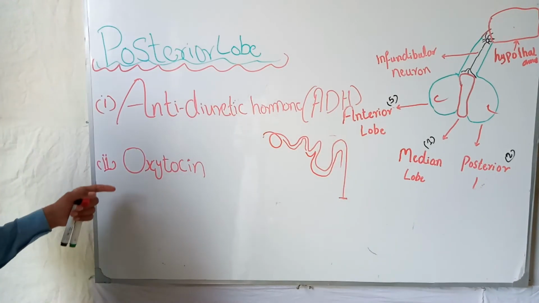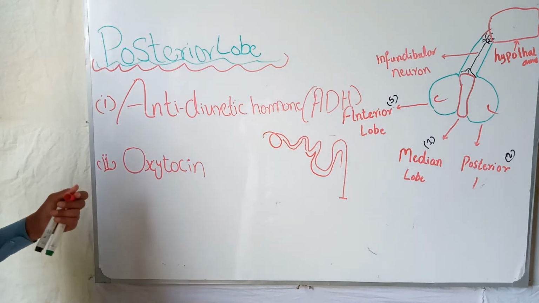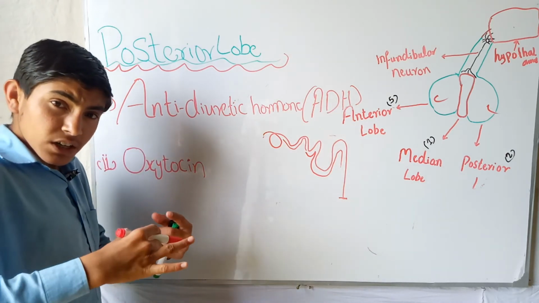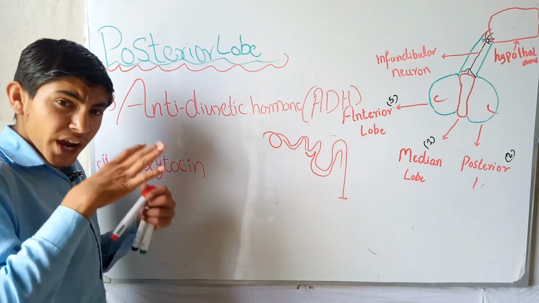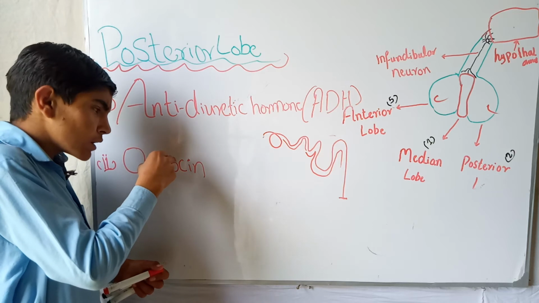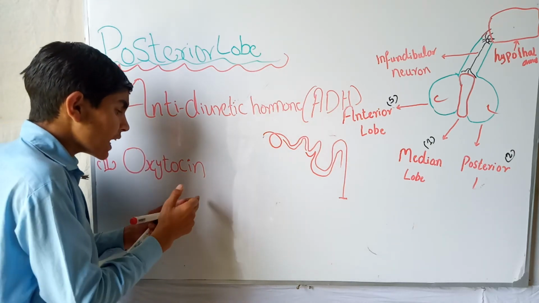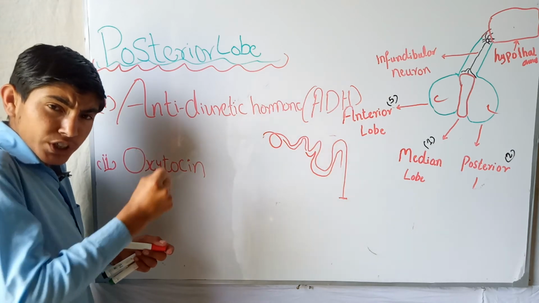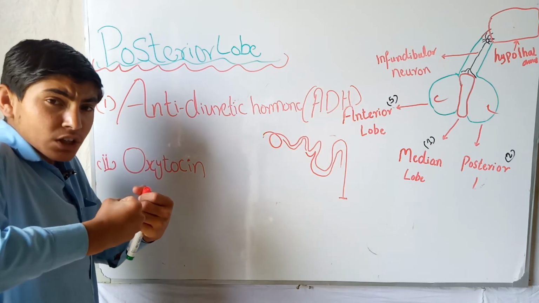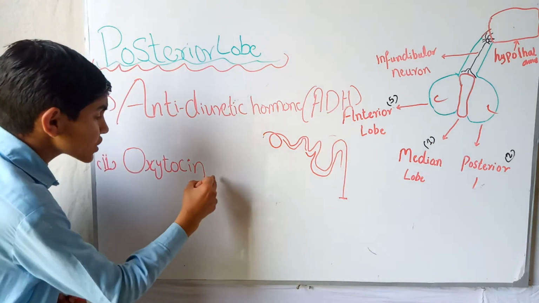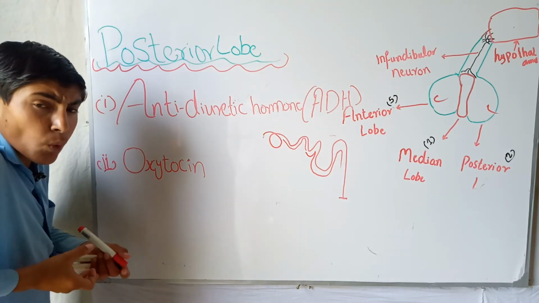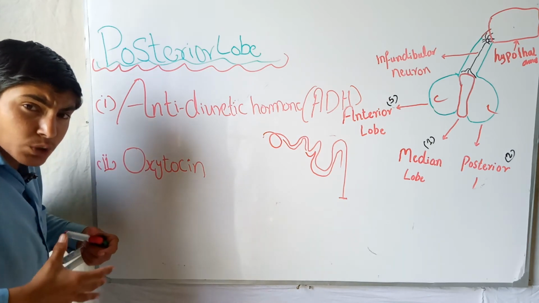Okay, the second was oxytocin. Oxytocin is a hormone which acts on the uterus to contract during childbirth. It is mainly found in the female, and also in the male. So in the female, it contracts the uterus wall to give birth to the child. Okay, and its other function is it stimulates the flow of milk from the breast during lactation.